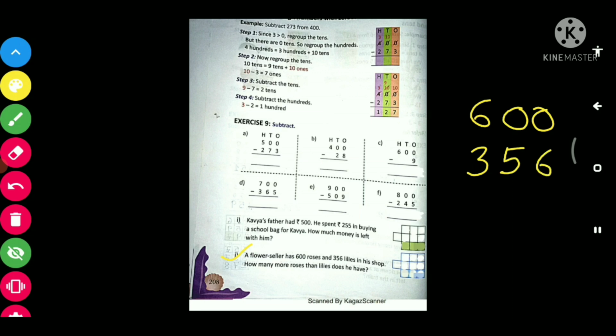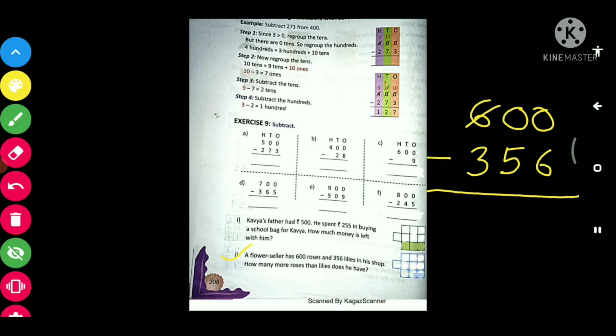We have to find how many more roses are there than lilies. So we'll subtract, right? So again see the ones place 0 is there, so it will borrow 1 from the tens place. Now this tens place also having 0, so it will borrow 1 from the 100 place.